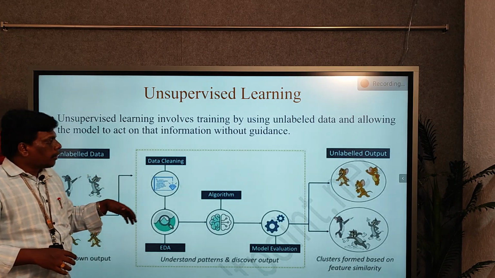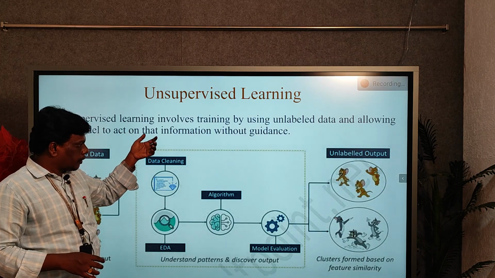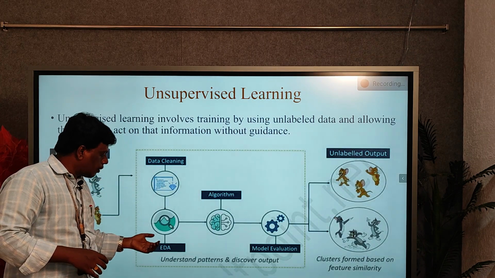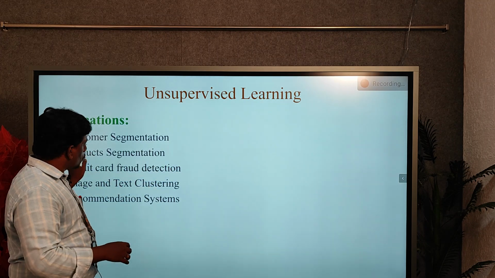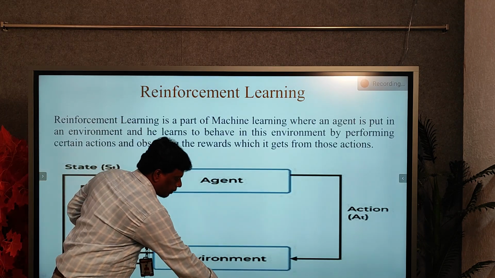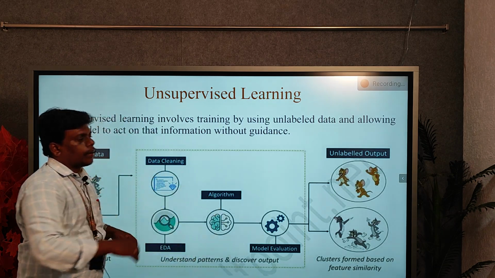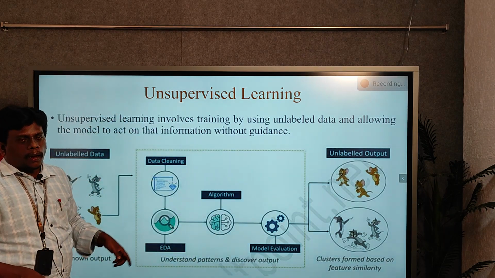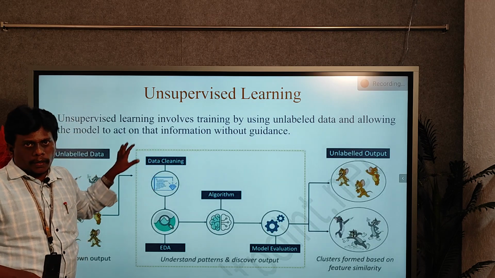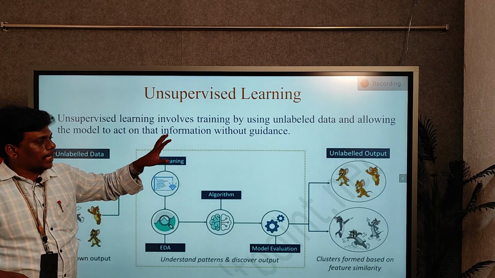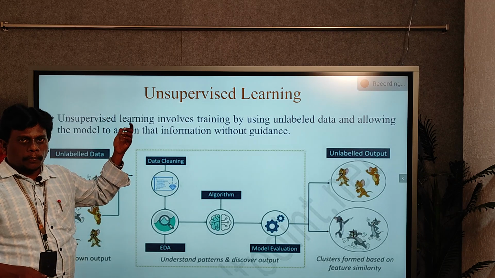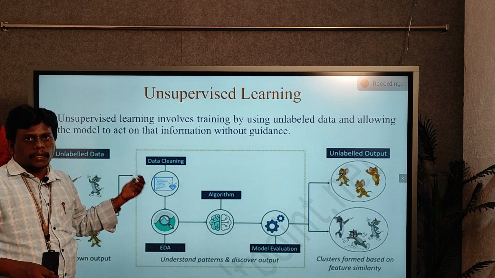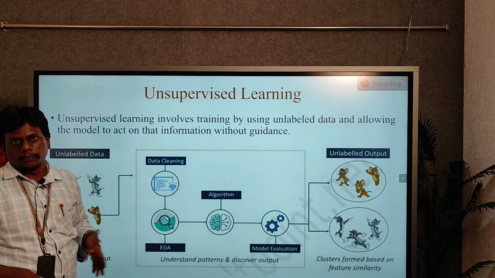There is no proper guidance for the data. So after cleaning of the data and after EDA, finally it is used for prediction, but since there is no proper guidance of the given data, it is unable to predict. In supervised learning, there is proper training and proper guidelines for the data, so it is able to predict.